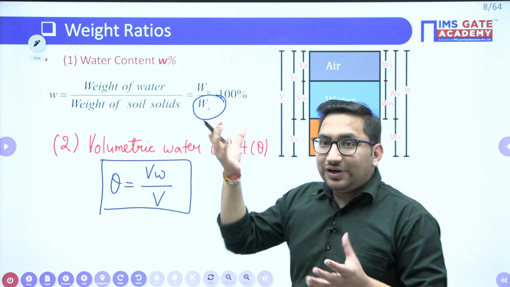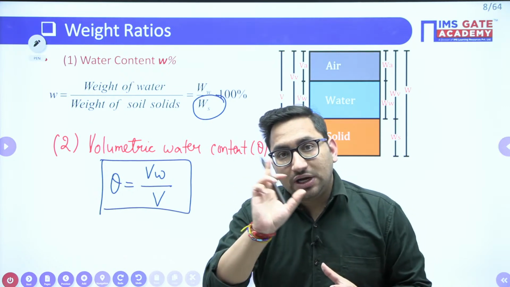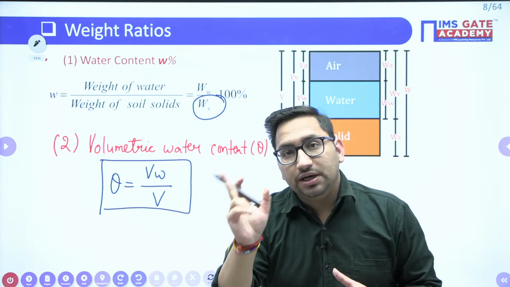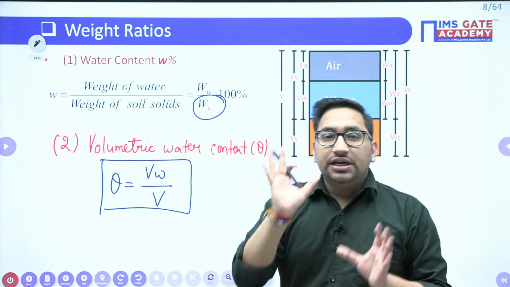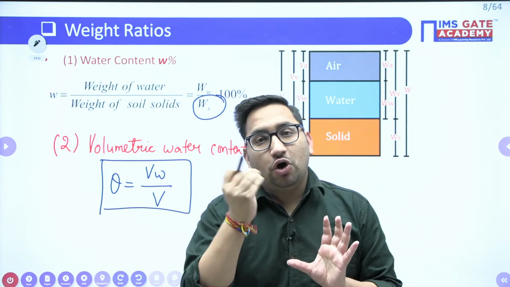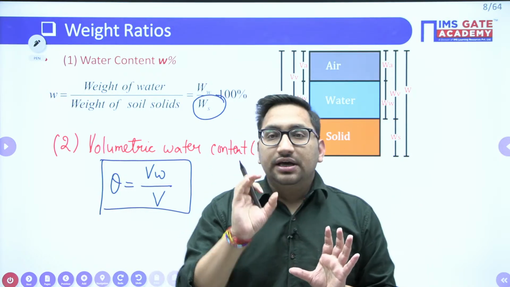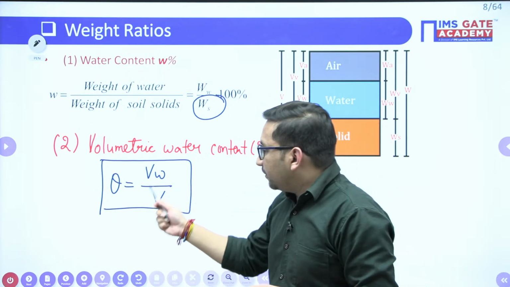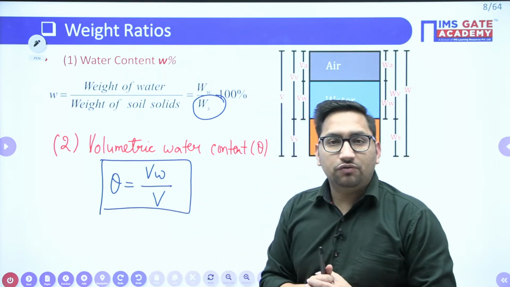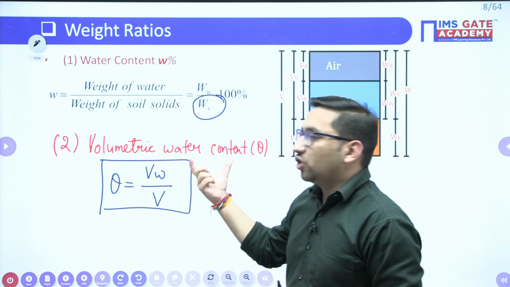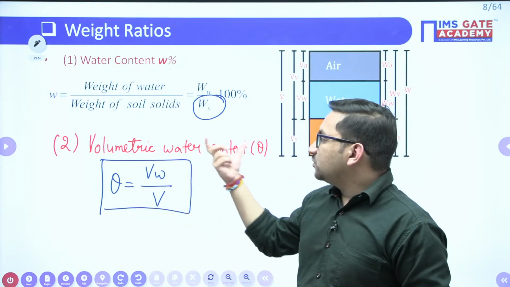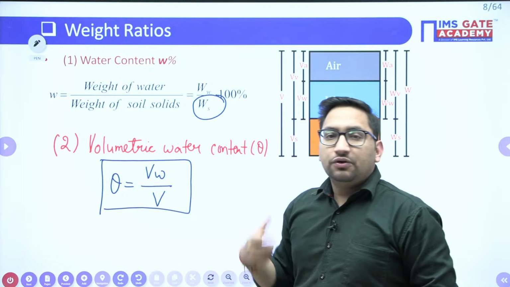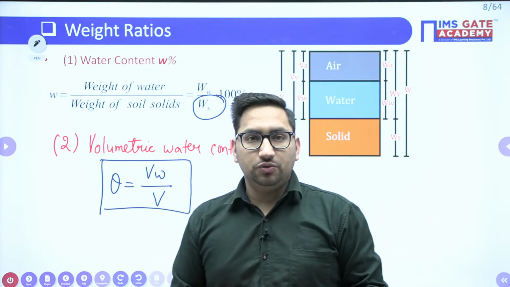Whereas if you dry a particular soil, that soil will not have volume equal to volume of solids, as even after drying there will be some volume taken by air, right? So it is better to represent in terms of total volume. So this is your volumetric water content. It also gives you how much water is present in total volume, in terms of volume, right?